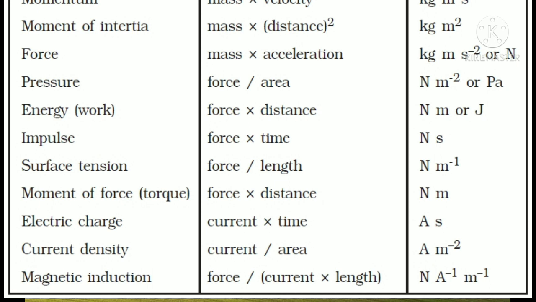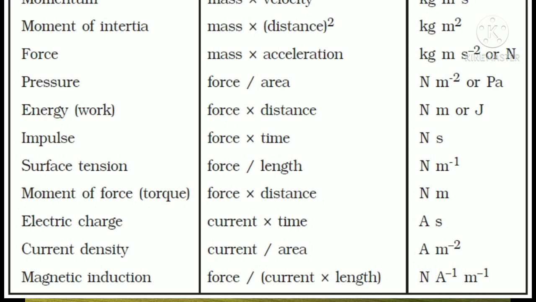Next one, electric charge. Electric charge expression is current into time. The unit of current is ampere and the time is second, so ampere second. Next one, current density. The expression is current by area. So the unit is ampere meter power minus 2.